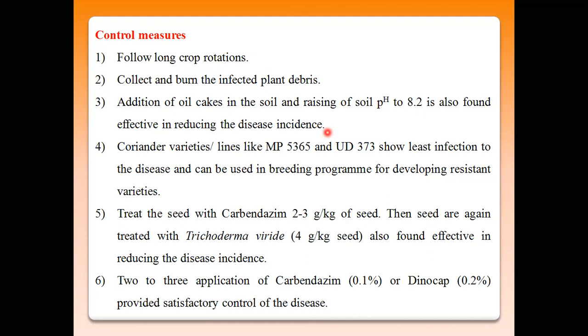Some wilt diseases are majorly seen in alkaline soil, or some fusarium produces symptoms in acidic soils, depending upon the soil conditions and crop. So when corianders are cultivated in acidic soil, it is produced 100%. So increase the soil pH to near neutral, about 7 to 8, to avoid fusarium infection in corianders.